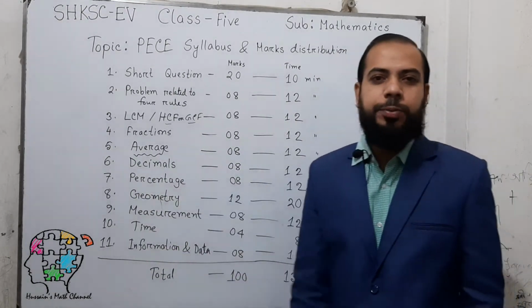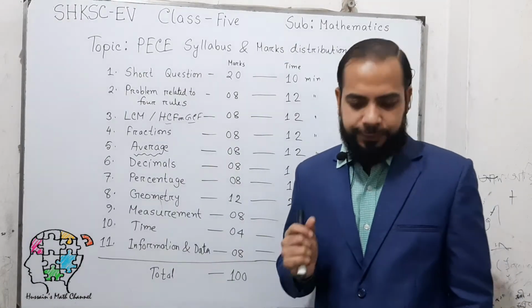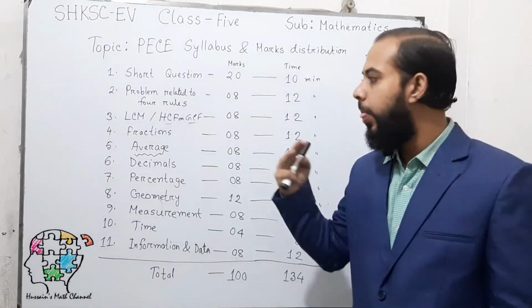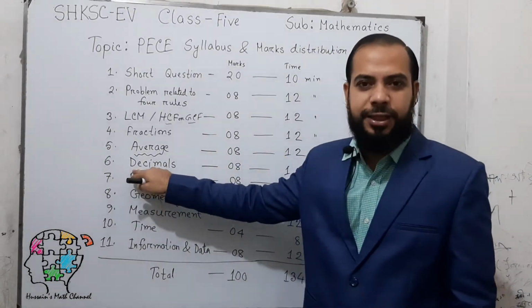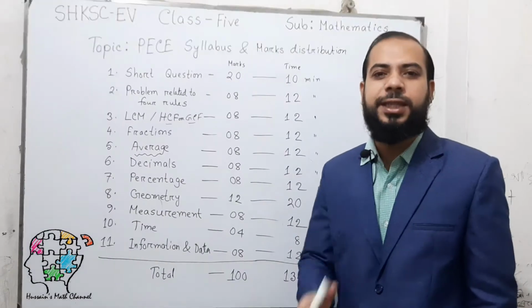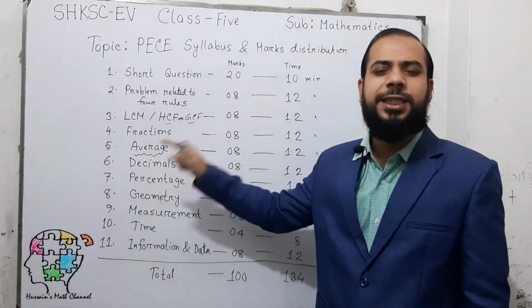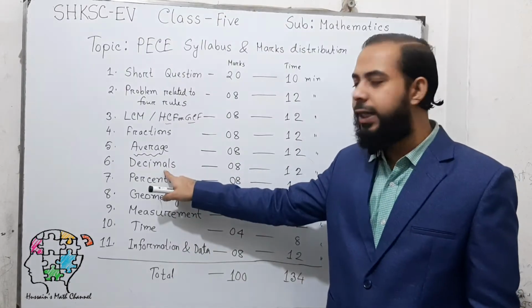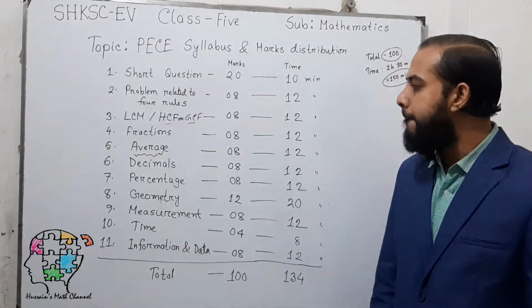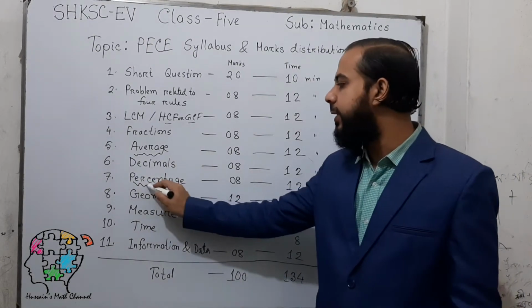Next question, decimal. I hope in your previous class, that means in class 4, you have done the addition and subtraction of decimals. In this class, that means in class 5, we'll complete the multiplication and also division related to decimals. Then percentage, this is also